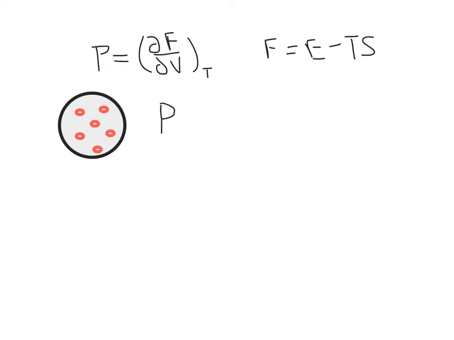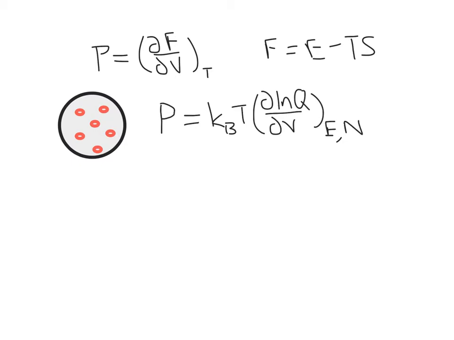On a microscopic level, we can model the pressure by using our partition function and looking at the Boltzmann constant times the temperature times the derivative of the natural log of the partition function with respect to volume at constant temperature, constant energy and number of particles. So the partition function for this complicated system includes the energy of each particle plus the energies of the interactions of each particle with all the other particles in the system. So this is a very complicated partition function.